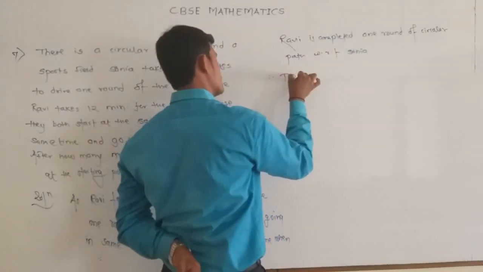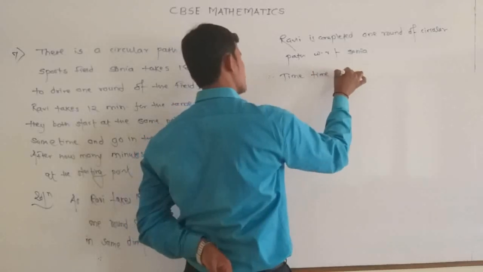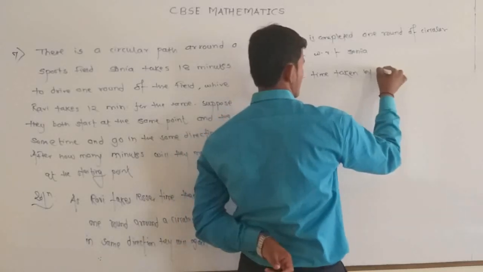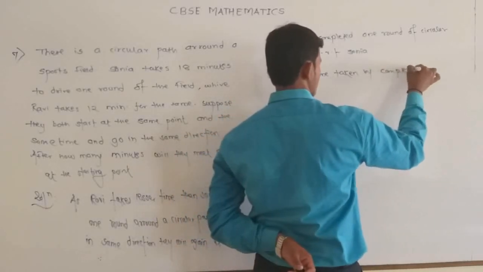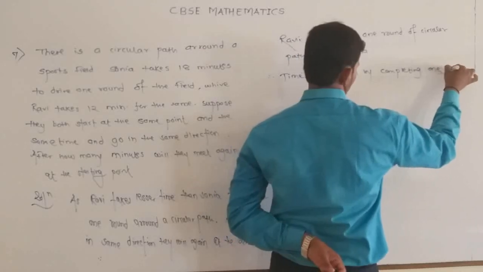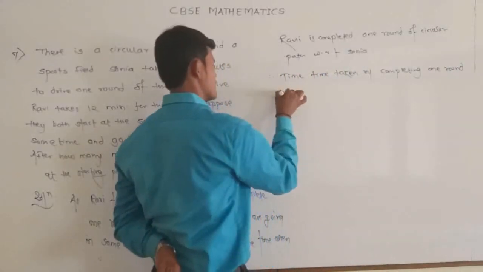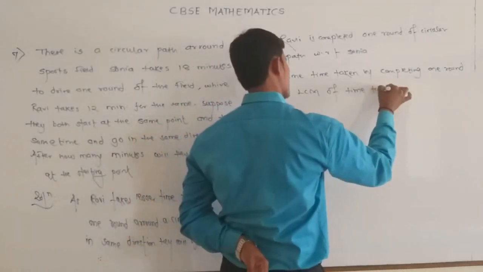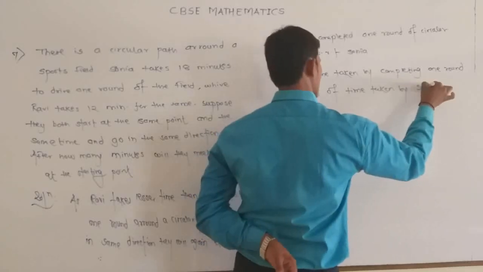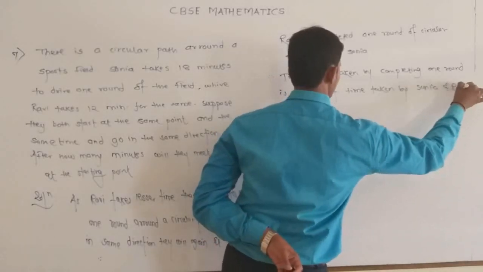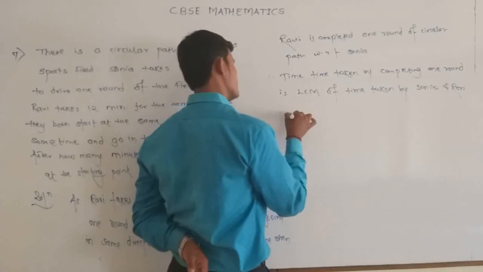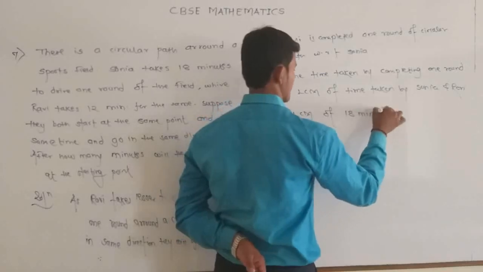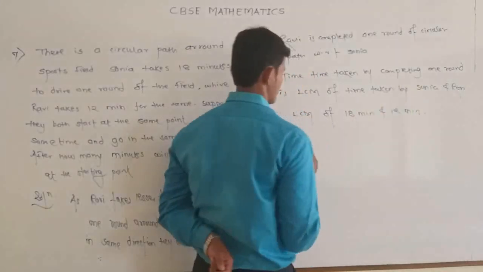Therefore, the total time taken is the LCM of the time taken by Sonia and Ravi. So we find the LCM of 18 minutes and 12 minutes.